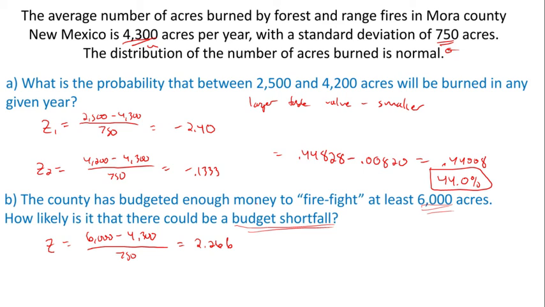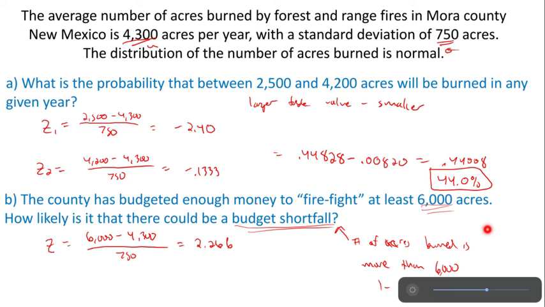That means the number of acres burned is more than they budgeted, right? So it's more than 6,000 acres. How likely is it that there's going to be more than 6,000 acres burned? Because that's the scenario where they'd have a shortfall. So we're talking about a more than, that means we want the area to the right. So it's going to be 1 minus table value. So let's look at the table value for 2.26.